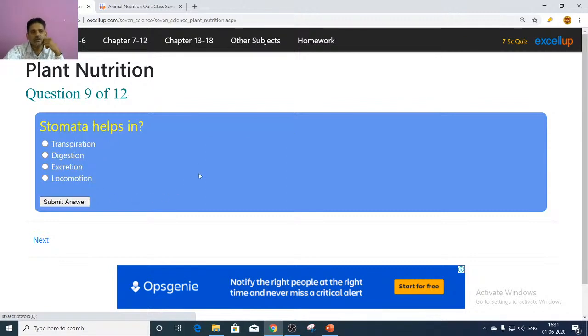Next, stomata helps in the process of photosynthesis. Carbon dioxide enters the leaves by means of tiny opening called stomata. So this process is transpiration.